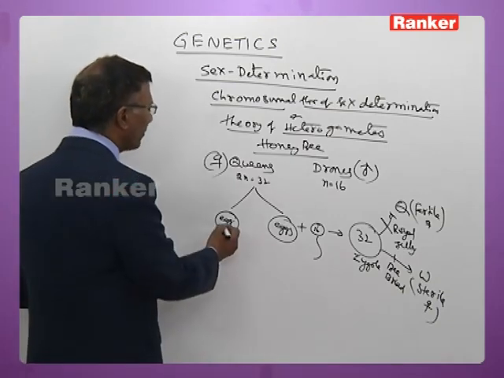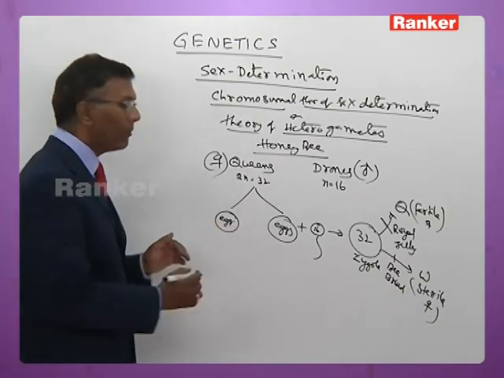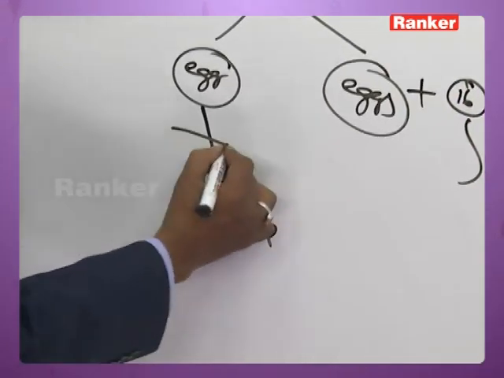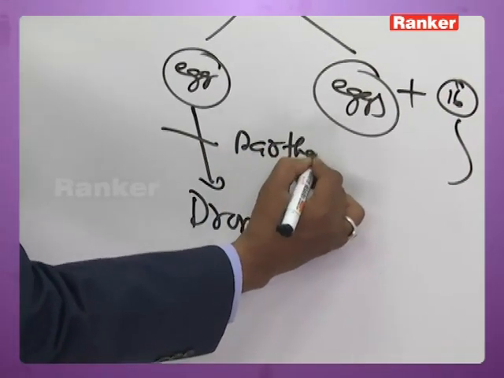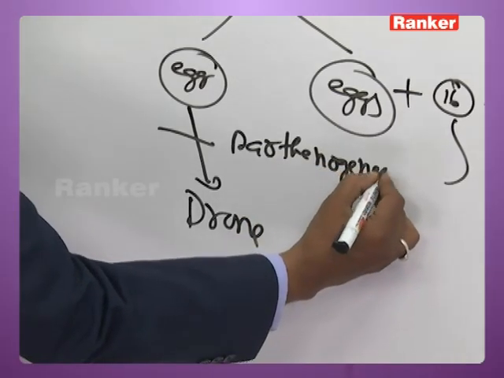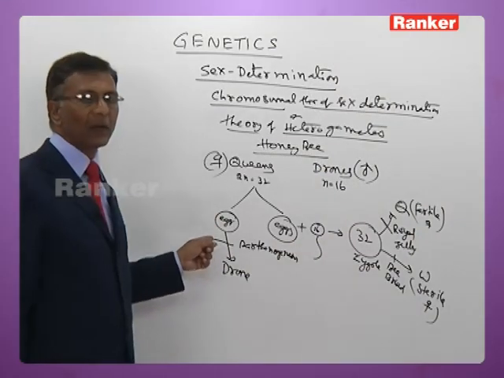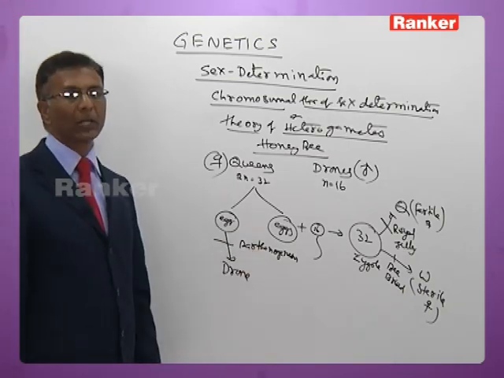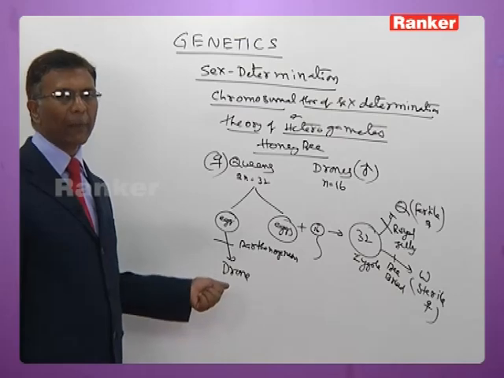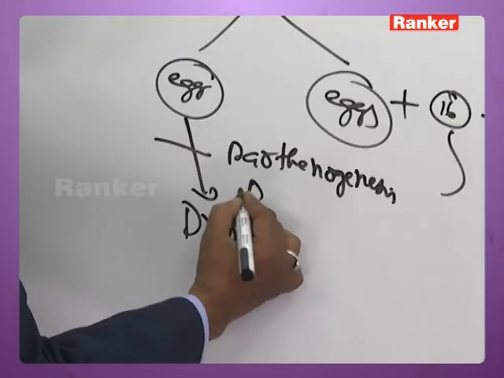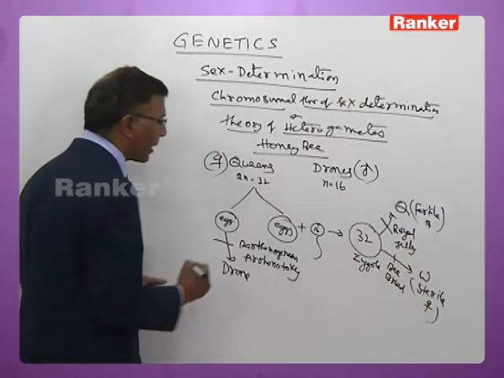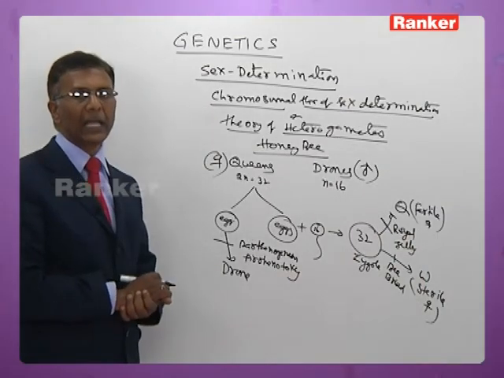Now the ovum that does not fuse with the sperm directly develops into a drone through parthenogenesis. This is a kind of haploid parthenogenesis, which is called arrhenotoky.